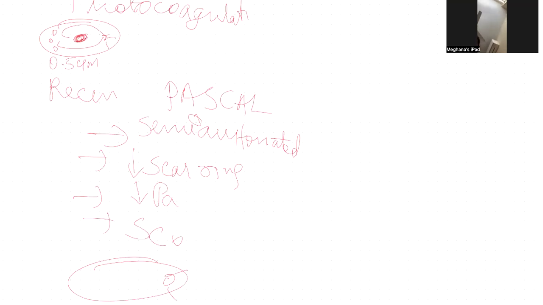So this Pascal, it will decrease the amount of the energy, not the full energy is going. Just with the half press, the retina is being hit. So therefore, there is decreased scarring to the patient, decreased pain, and decreased scotoma complaints. This is all about laser. Coming to anti-VEGF.